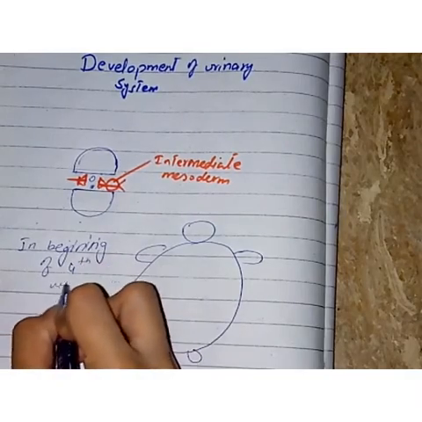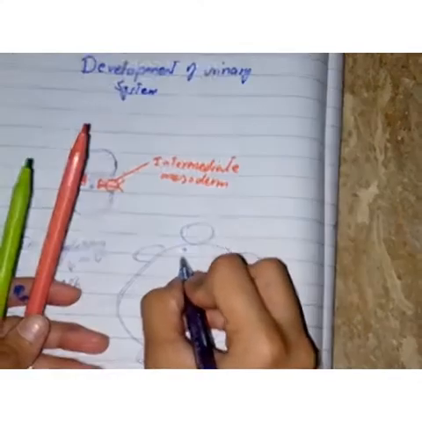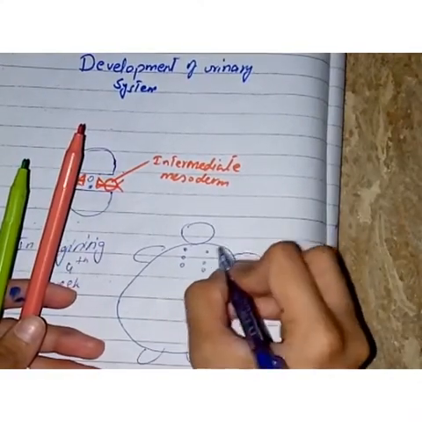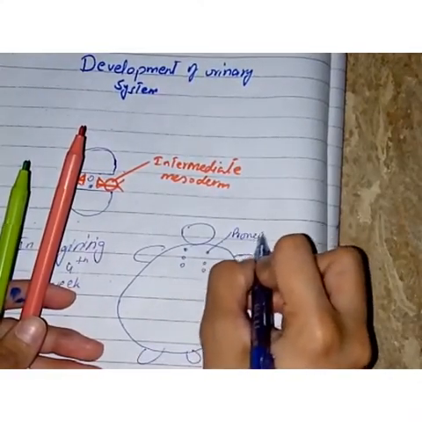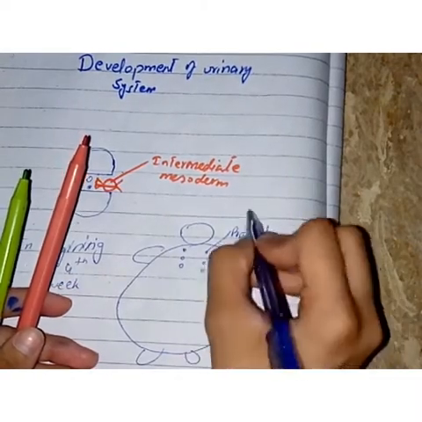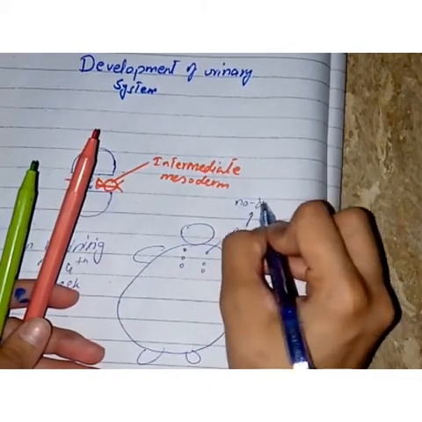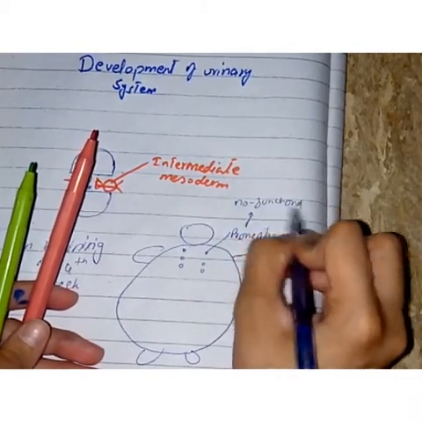In the beginning of the 4th week, it will become segmented in the cervical region. First of all, a few segments will appear, and these segments in the cervical region are named pronephrons. What we have to remember is that pronephrons are rudimentary, they have no function, they are non-functional and they will degenerate.